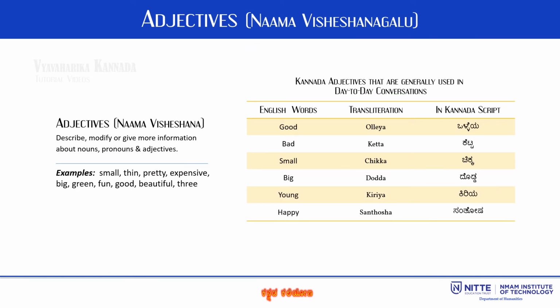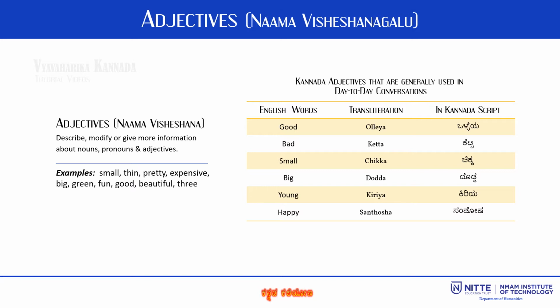Adjectives are called Nama Visheshanagalu in Kannada. Adjectives are the words which describe or modify a noun, pronoun or adjective in a sentence. They are used to identify or quantify individuals or unique things and are generally positioned before the noun or pronoun that they modify. Some sentences also contain multiple adjectives.